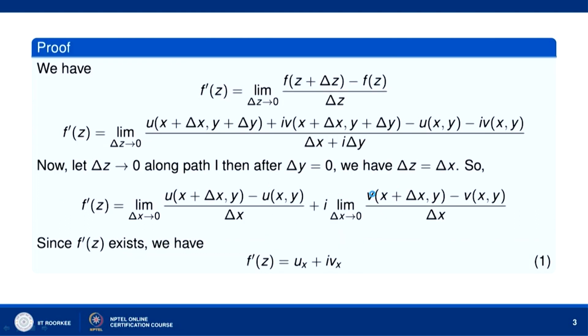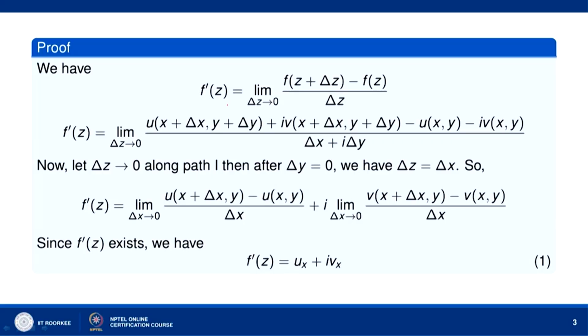So we can say that whenever the function f(z) is differentiable at a point z, the Cauchy-Riemann equations are bound to be true. That means they are necessary for the function to be differentiable at the point z. So let us prove this theorem.